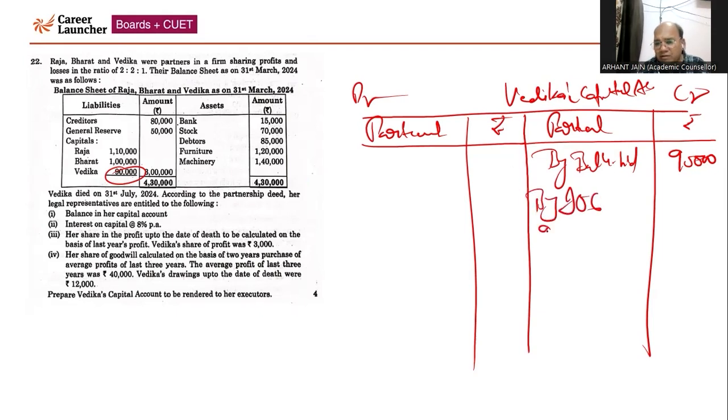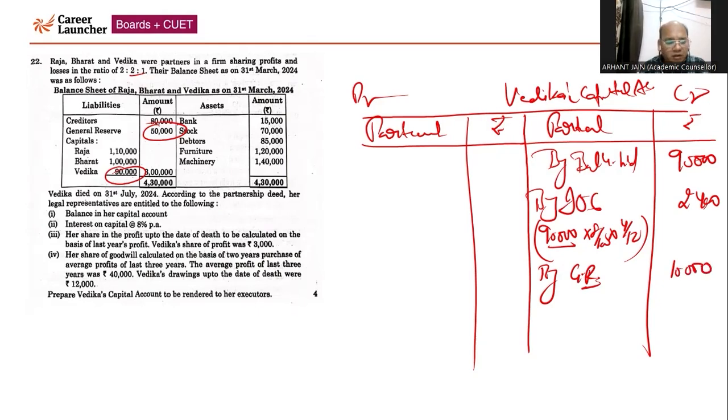Vedika's capital is 90,000 and she died on 31st July. Interest is 8% and 4 months interest we are required to calculate, which will come 2,400. Now, by general reserve, which is 50,000, Vedika's share is 1 by 5. So 1 by 5 of 50,000 will come 10,000.